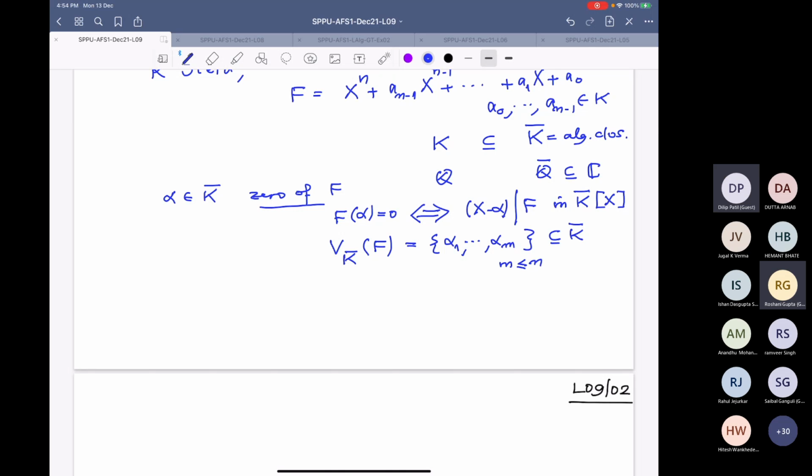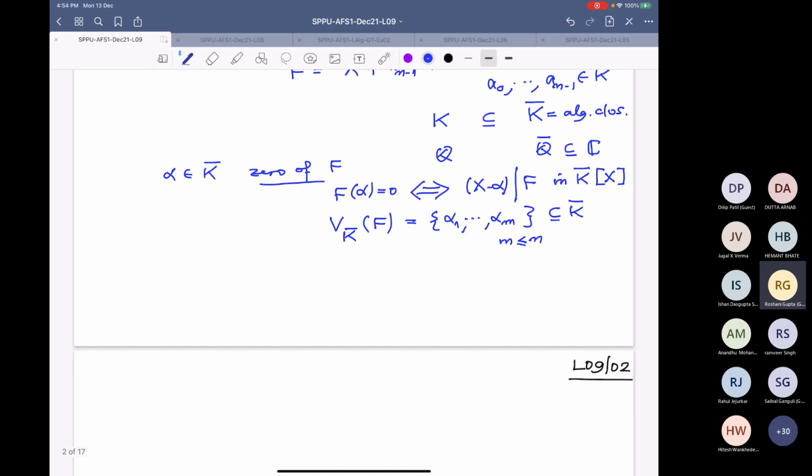All right, so now because I want to cut down the field, I will write L equal to K adjoin all these zeros, alpha_1 to alpha_n. So this is a field containing K, and moreover, this extension is a finite extension.